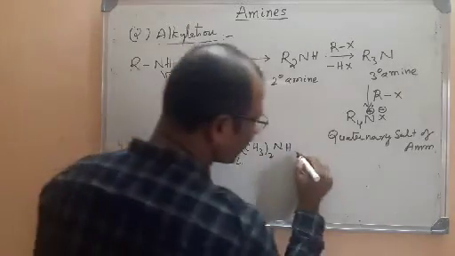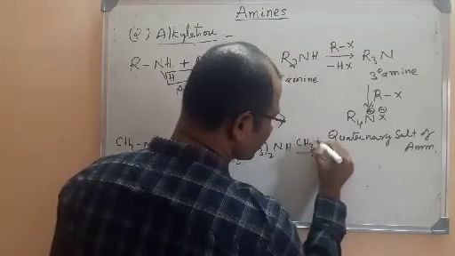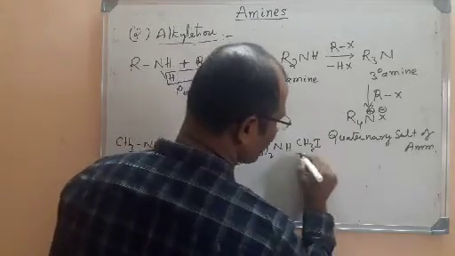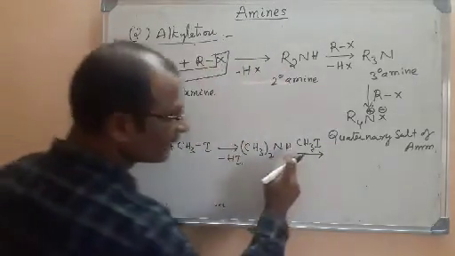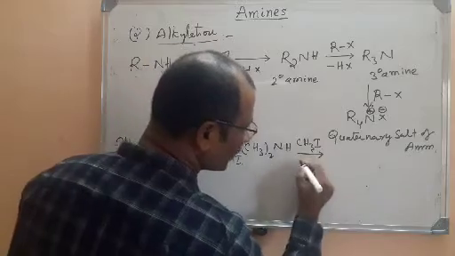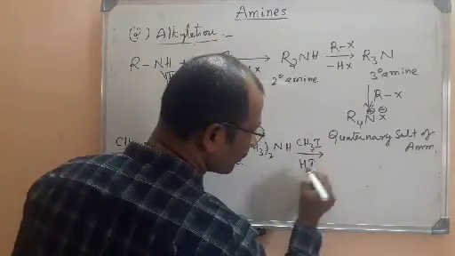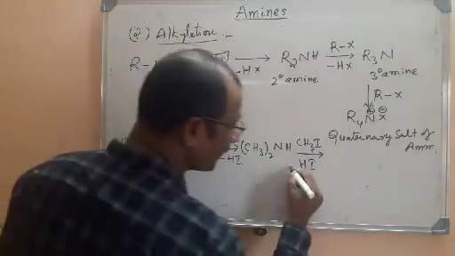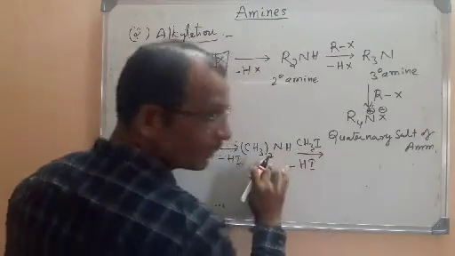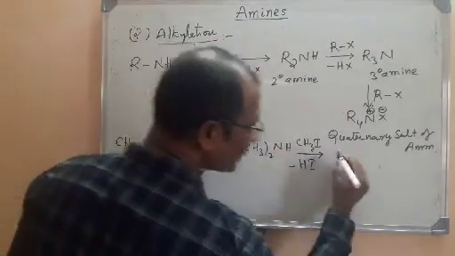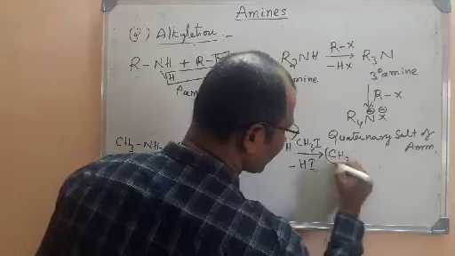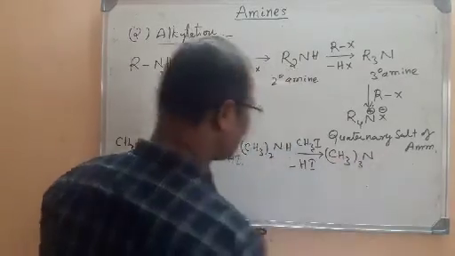Here again we can treat with one more CH3I. One more alkyl is taken, this hydrogen and iodide ion will be removed in the form of HI. Already two methyl groups are there, and one more methyl group is added, so trimethylamine is formed.